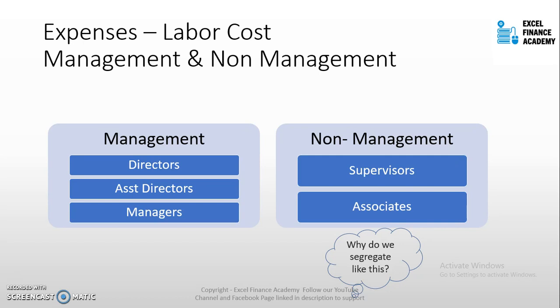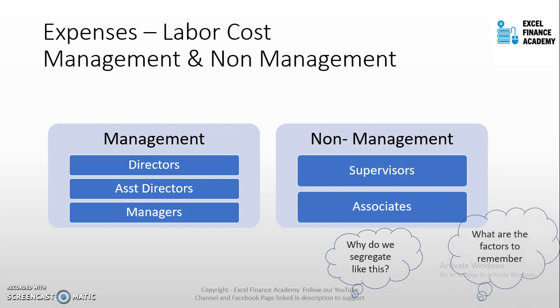Each hotel may have a different structure for how they are running the operations. They may be very heavy on management and not very heavy on non-management level of staff, because the salary levels are quite different for management and non-management.